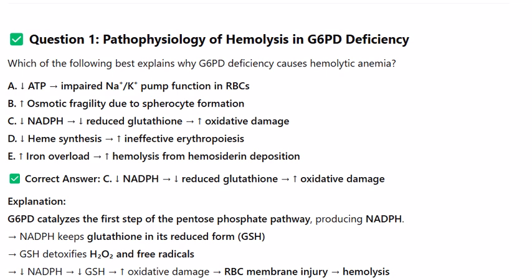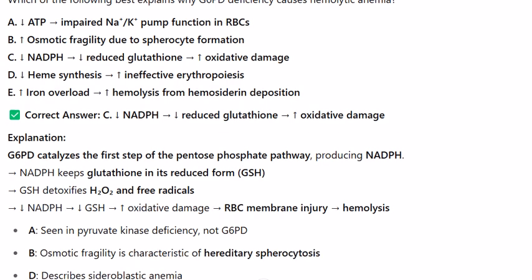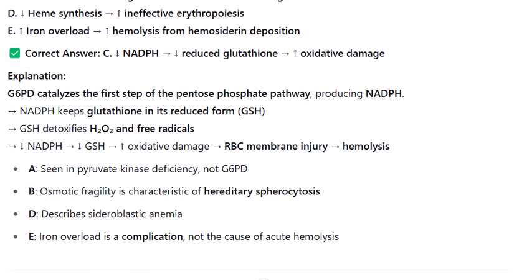Correct answer: C. NADPH, reduced glutathione, oxidative damage. Explanation: G6PD catalyzes the first step of the pentose phosphate pathway, producing NADPH. NADPH keeps glutathione in its reduced form, GSH. GSH detoxifies H2O2 and free radicals. Without NADPH and GSH, oxidative damage, RBC membrane injury, and hemolysis result.